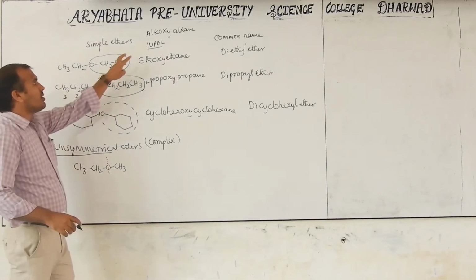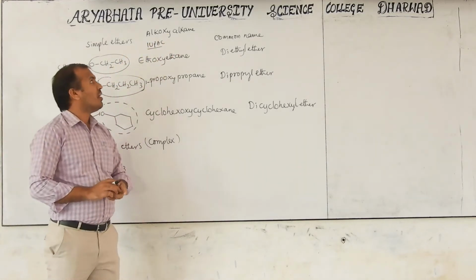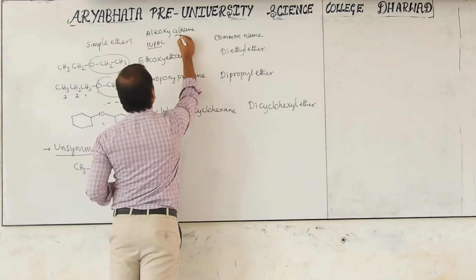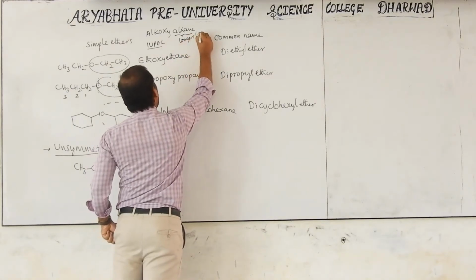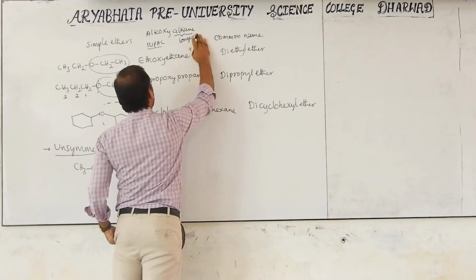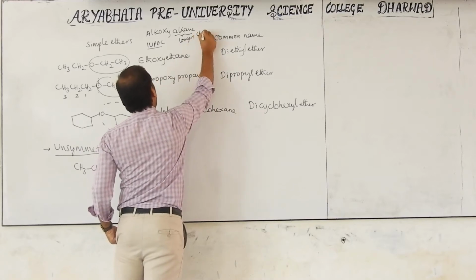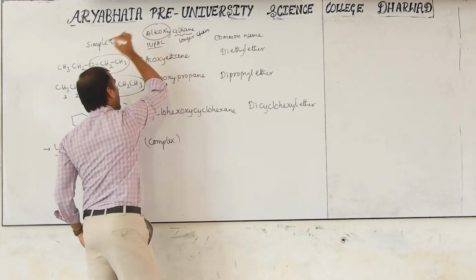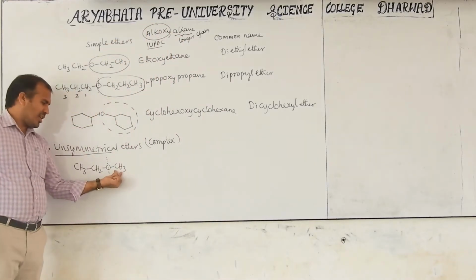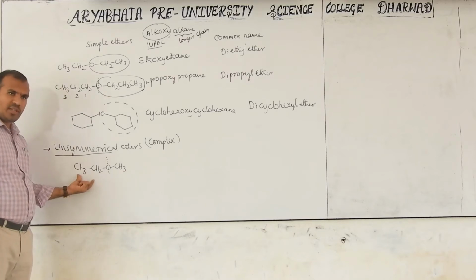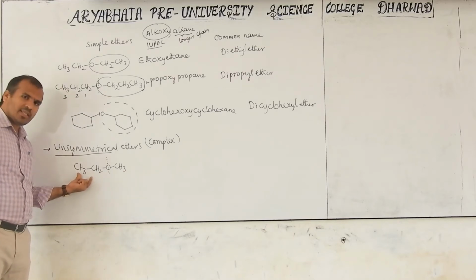Now, according to alkoxy alkane, the alkane part is the longer chain or parent chain, and the smaller part is the substituent. The methyl group is one carbon, the ethyl group is two carbons. Then which is the parent chain?